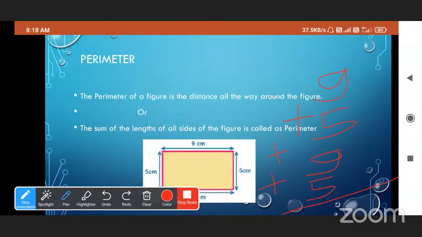And 23 plus 5 is 28. So the total length of all sides is 28 centimeter. So this is the perimeter of this rectangle.